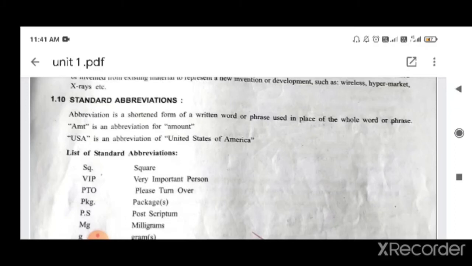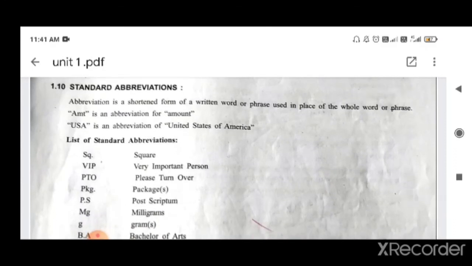So you use AMT for amount. USA, United States of America. Okay, so you are not writing or speaking United States of America, but you say USA, you write USA.